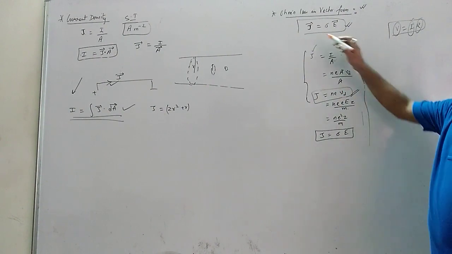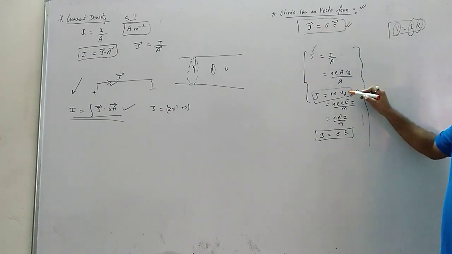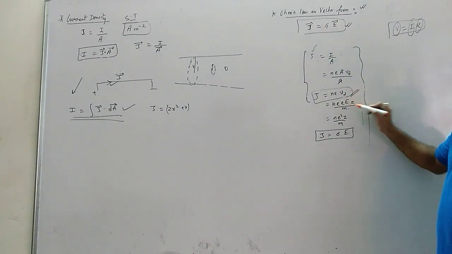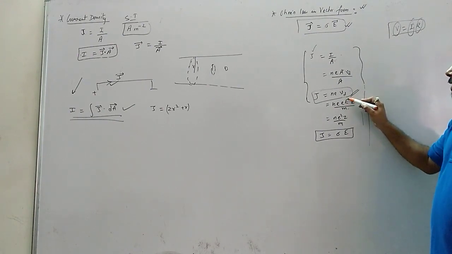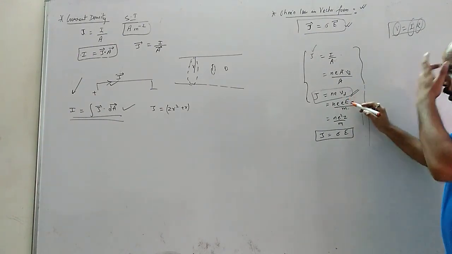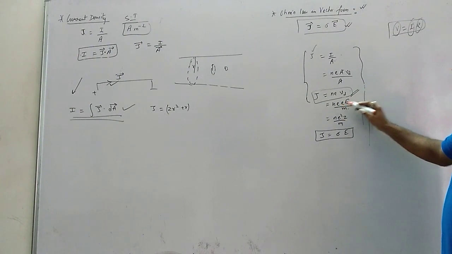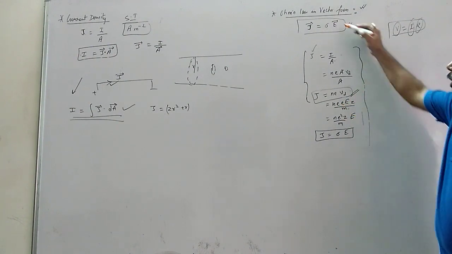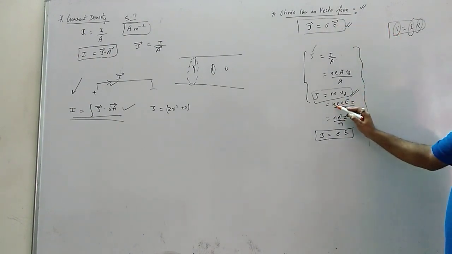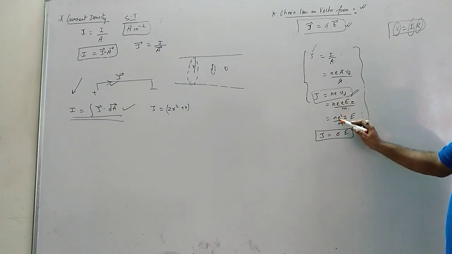Now I want the relation between current density and electric field. So break the drift velocity further. E tau by m. Now break. No, you don't have to break. We've already got E. See, E tau by m. We already got E here. So other than E, what do we have? N E square tau by m. N E square tau by m.